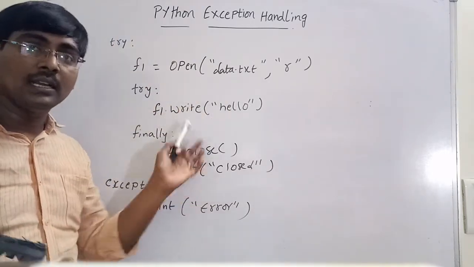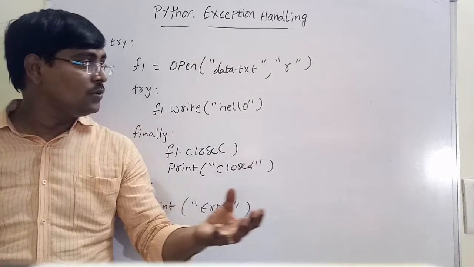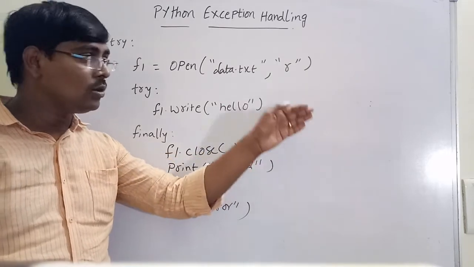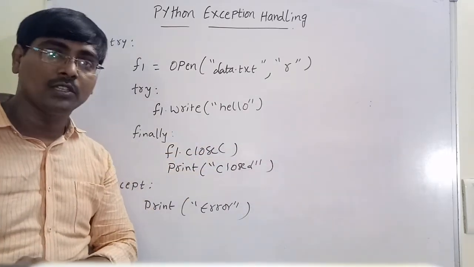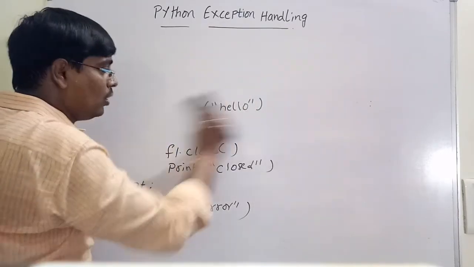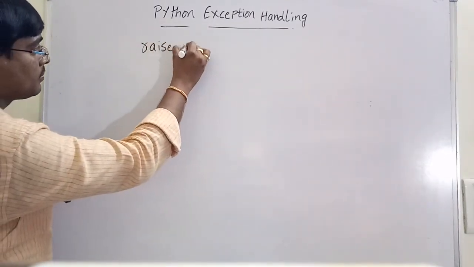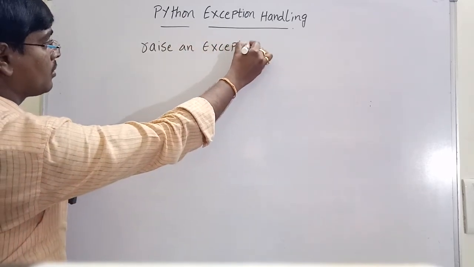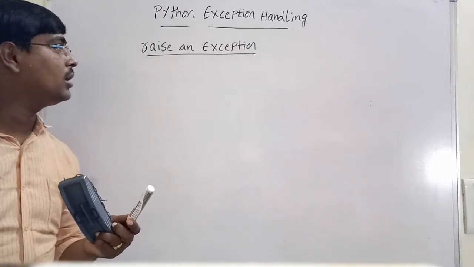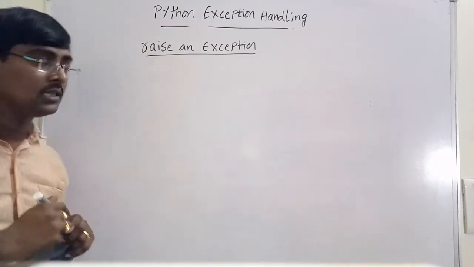These are the exceptions that are generated by the system, or generated by our script. Suppose in some situations you need to raise an exception manually. Suppose you want to stop the normal flow of execution. If you want to interrupt the normal flow of execution, in that situation you have to raise an exception. That means, if you want to stop the normal flow of execution, you raise an exception manually by using the keyword raise.